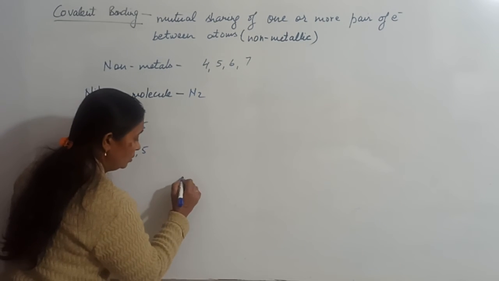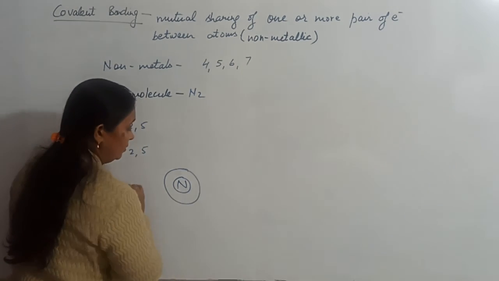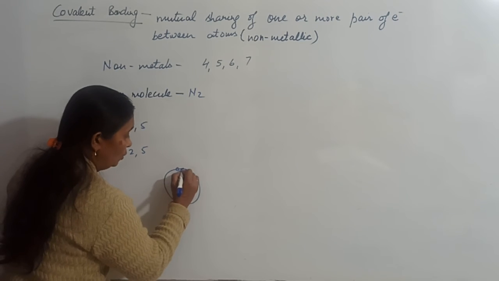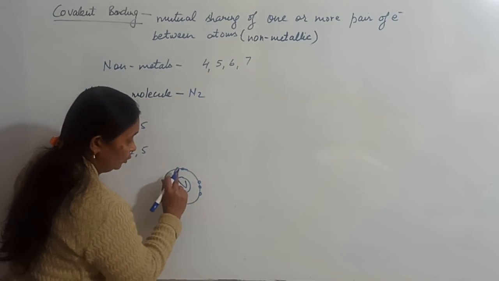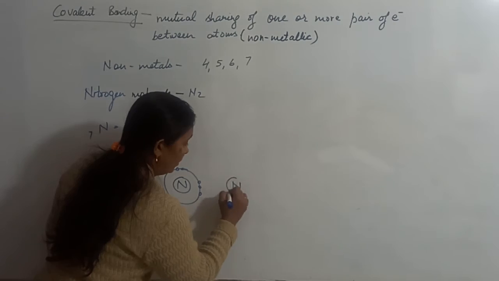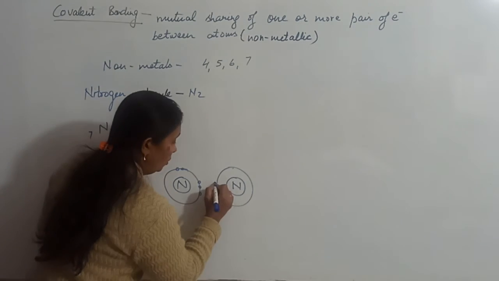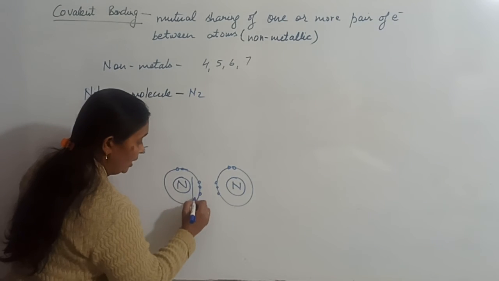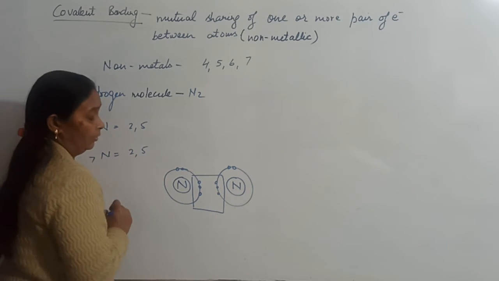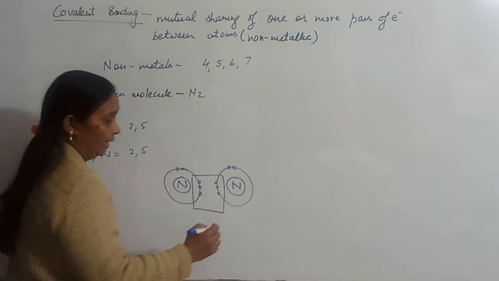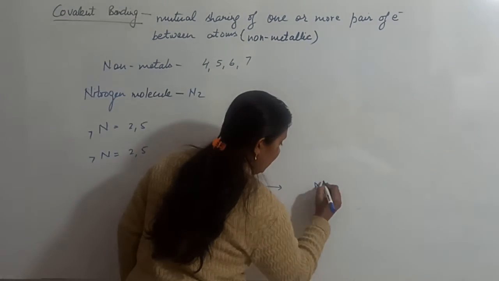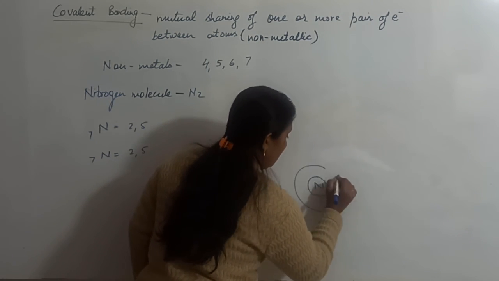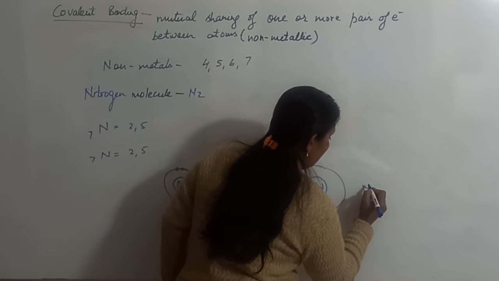So nitrogen, this is the last shell, 1, 2, 1, 2, 3, 4, total 5 electrons. Another nitrogen, 1, 2, 3 and 2 electrons. So there will be sharing of 3 electrons with each other, and after combination what will happen? This is first N, this is second N,